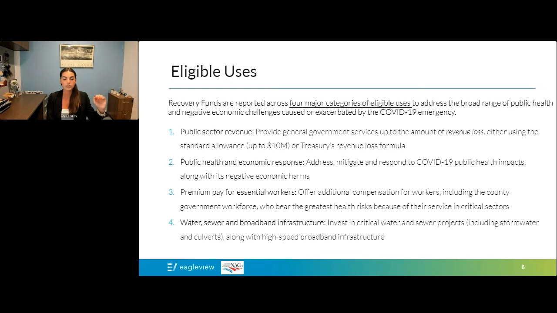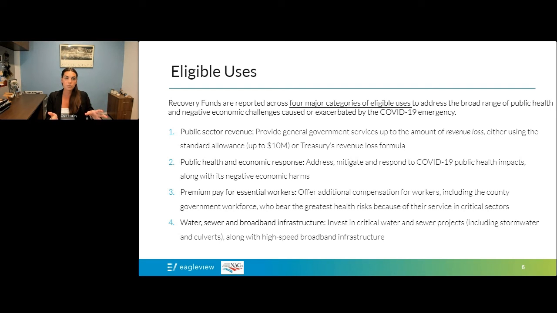The second area is the public health and economic response. Specifically, this category is about being able to use those dollars to address any public health and negative economic impact on an individual, a household, a business, a nonprofit, or an industry, so think of the hospitality sector, tourism sector, etc., using the funds to provide any support or service to address the public health and negative economic impacts. So that is a huge category, to say the least.